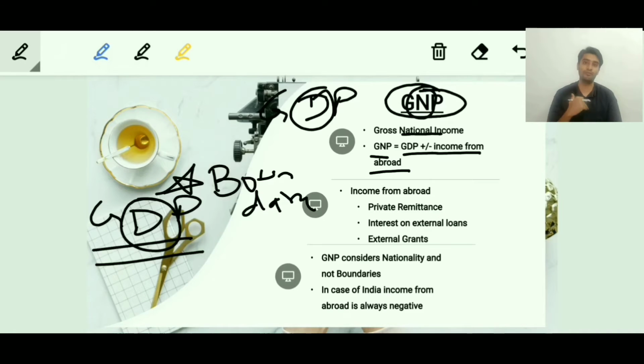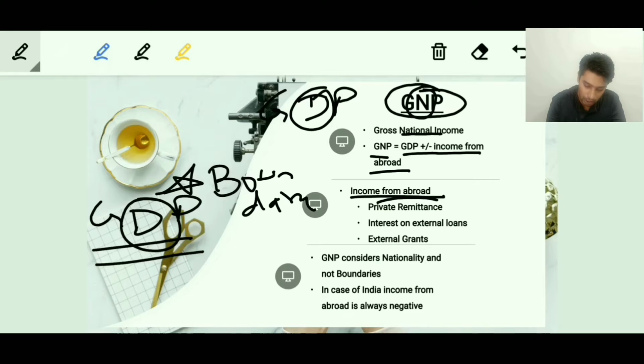For example, if there is an Indian who is based in California, in Silicon Valley, and is earning there as an engineer, and then he is sending that income back to India, that income will be considered in the case of GNP, gross national product. I hope you are understanding this. It will be furthermore clear in the upcoming points.